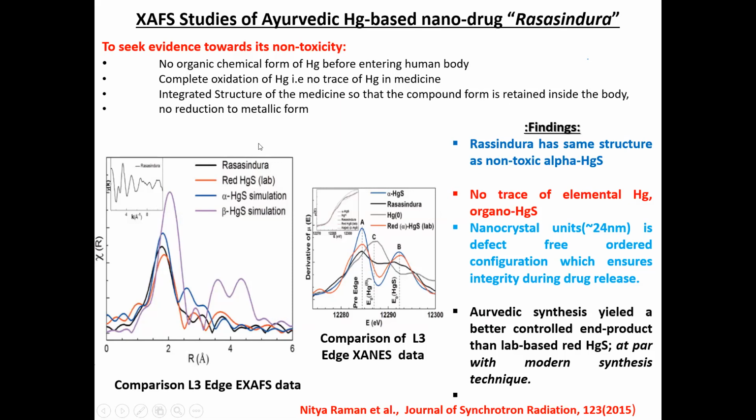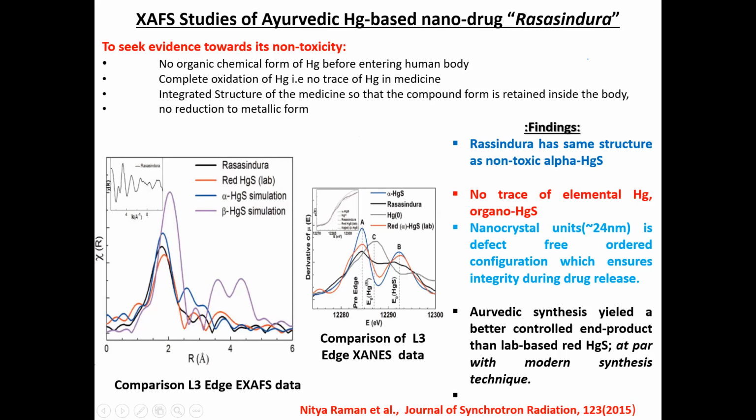You can see the black one is our Rasa Sindhura, and it is definitely different from the beta HgS, which is at a slightly higher bond distance. That is present in an alpha HgS kind of state, and it is also slightly different from the lab-based red HgS. Okay, and this is the plot of the EXAFS part.